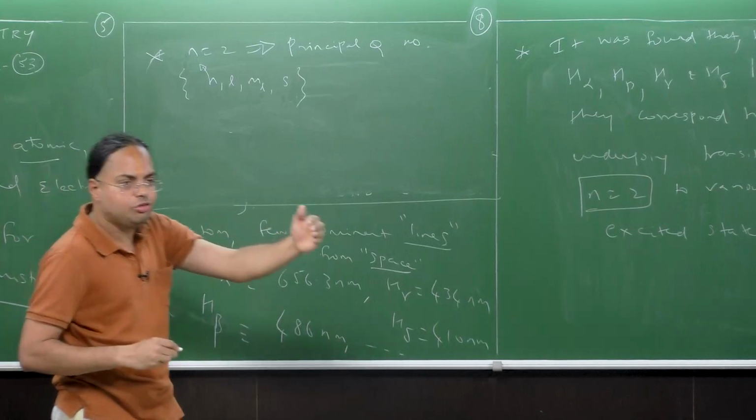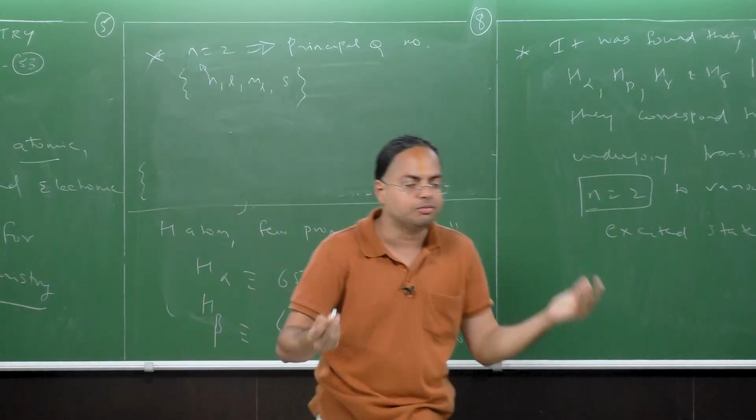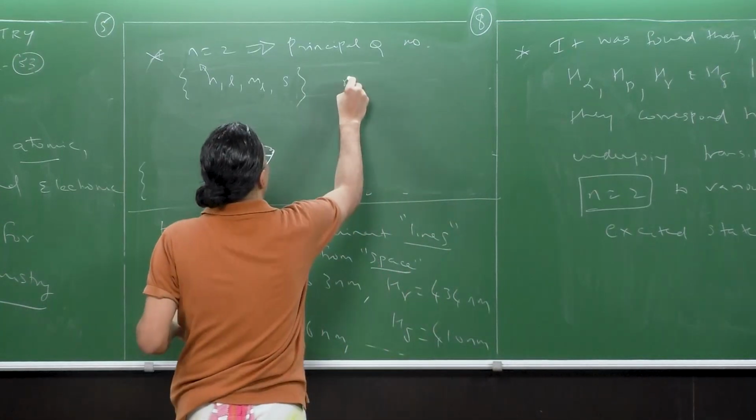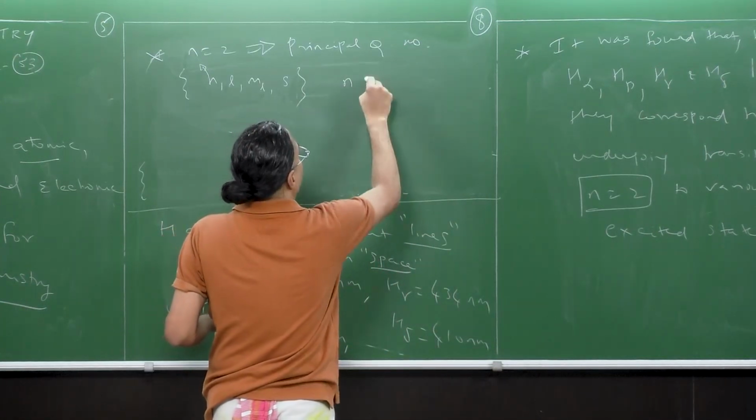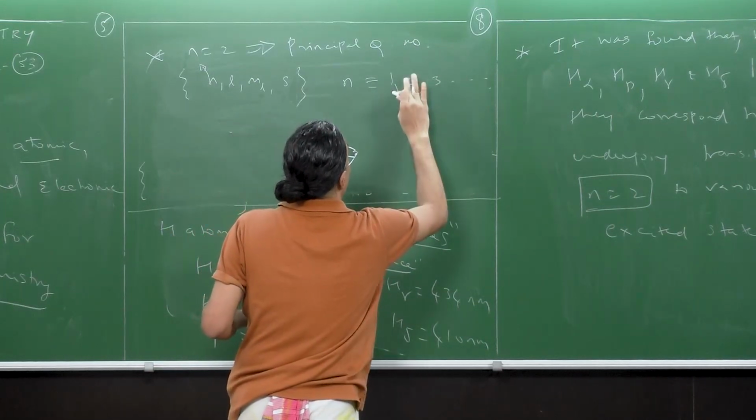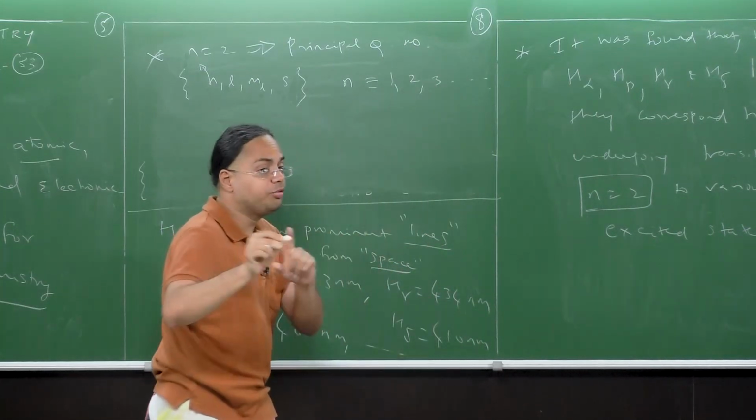Now, what is the least value of the principal quantum number for the hydrogen atom? n can be what? n can be 1, 2, 3, and so on. So it begins from 1.